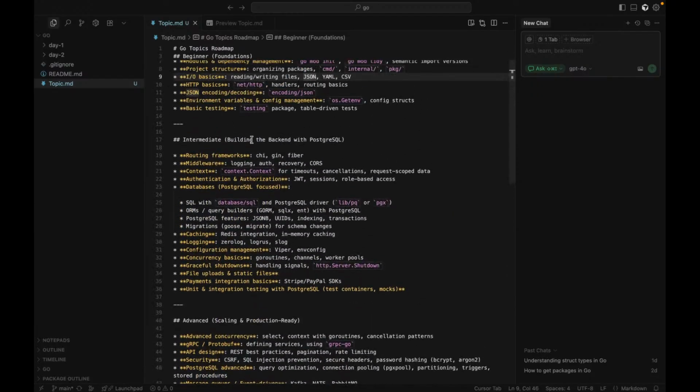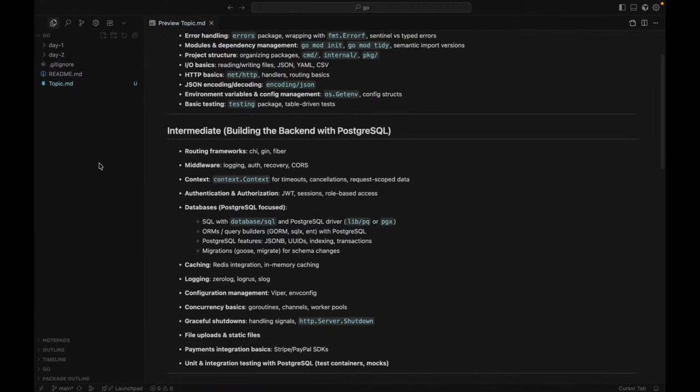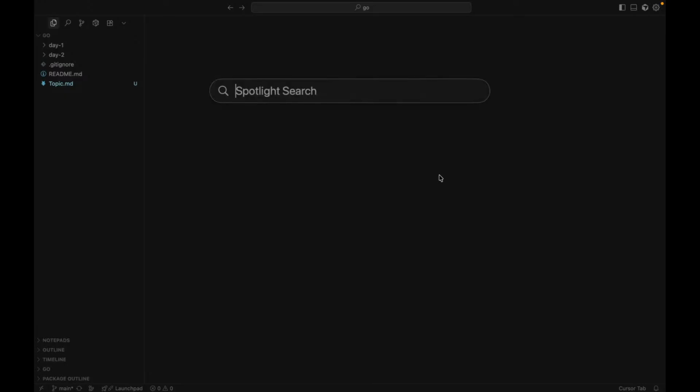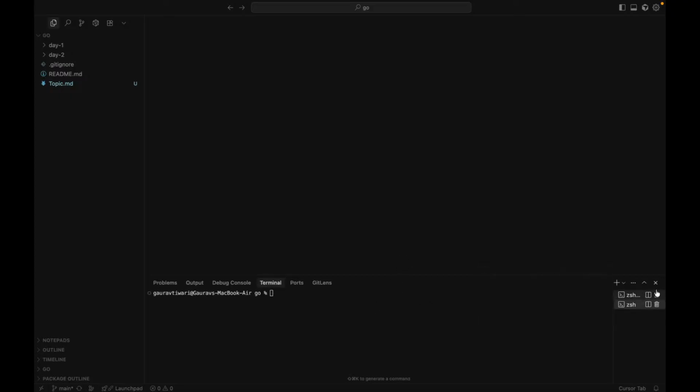So let's go to our code and create another folder. Let's do mkdir day3, change into it, and do go mod init github.com/go mod.